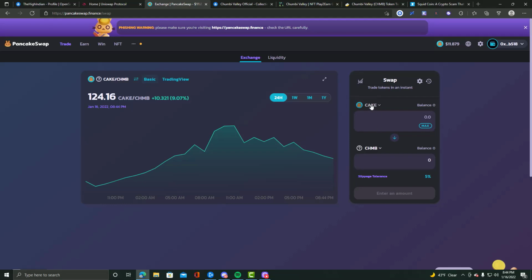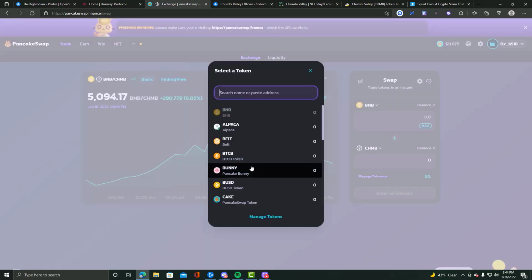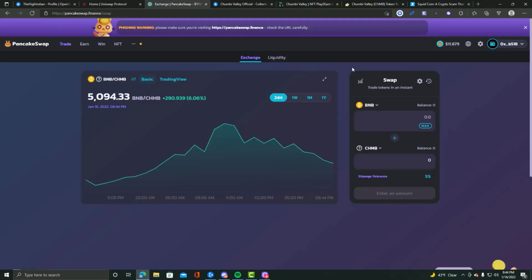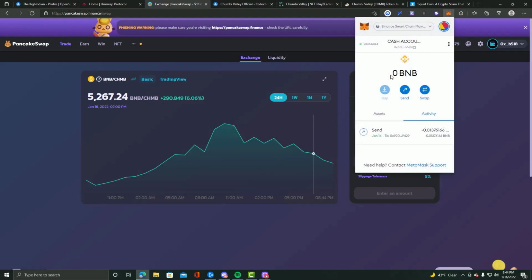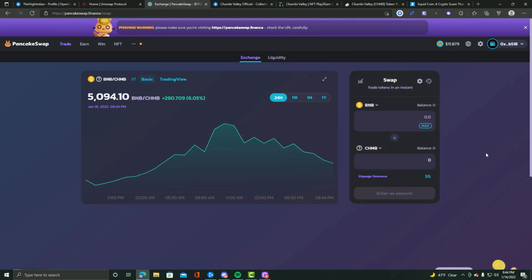But let's say we were to exchange, you need BNB. I mean, you can exchange with whatever you want, but for the gas fee and the transaction fee, it's going to be BNB. Now, I do not have any BNB in my wallet, so I can't show y'all what the gas fee would be, but it is relatively cheap compared to Ethereum. I've been used to, like, 16 cents, a couple dollars maybe, but I've never had something where I'm just like, holy shit, why am I doing this right now? So Pancakeswap is a lot friendlier. It's not the cheapest, but it is definitely more user friendly.